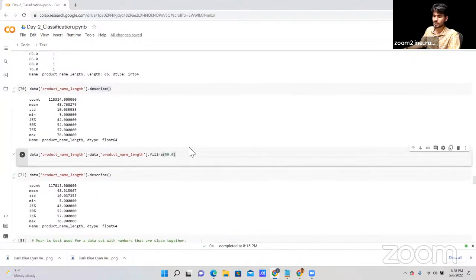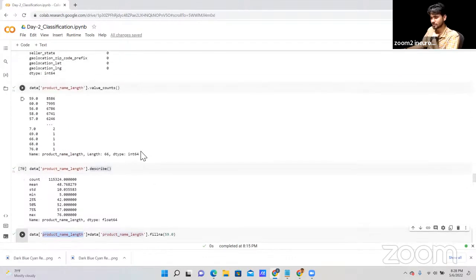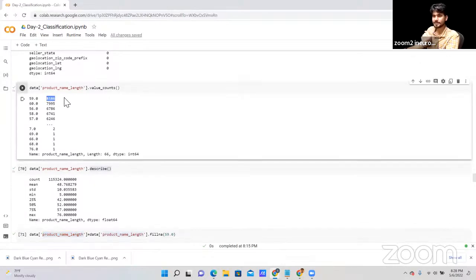Now I'm just using the product name length. Why am I using the product name length? As you can see here, first we have a lot of data. Even some of you told me we can use forward fill and backward fill to fill this data. Right. So see here, first we have 8,586 maximum data, 59.